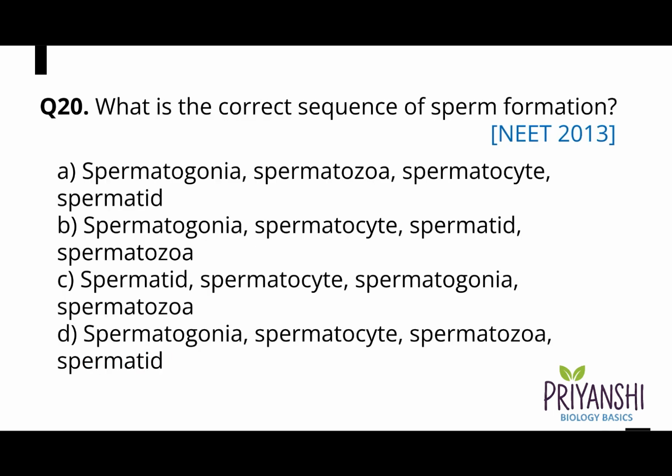Question 20. What is the correct sequence of sperm formation? And the correct answer is option B. First spermatogonia are formed, then spermatocyte, then spermatids, and in the end spermatozoa are formed.